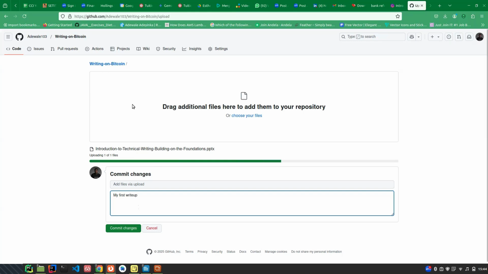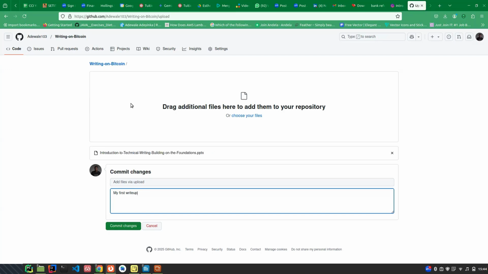So, as I said, GitHub is like a version control. It helps you keep track of changes. It helps you keep your documents. So if you're saying that, okay, I don't want to keep my documents on Google Cloud or something, I want to be able to collaborate.